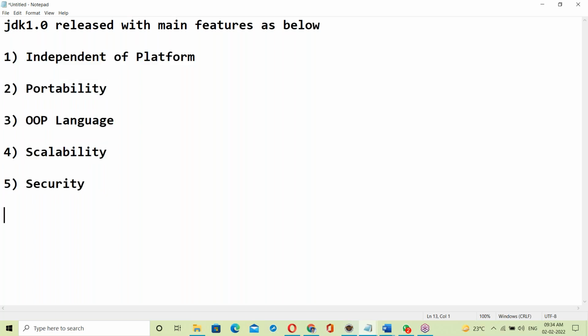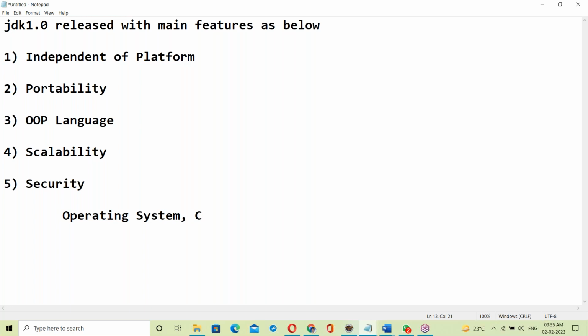So what are the basics required here? To understand all these features, you must have OS knowledge. What is an operating system? How does the operating system work? When you are running a Java program or a C or C++ program, how does the OS behave? You must have that OS behavior knowledge.